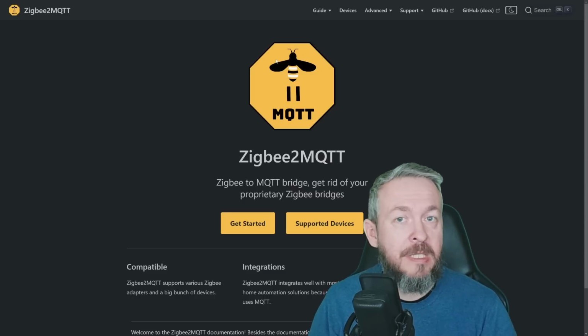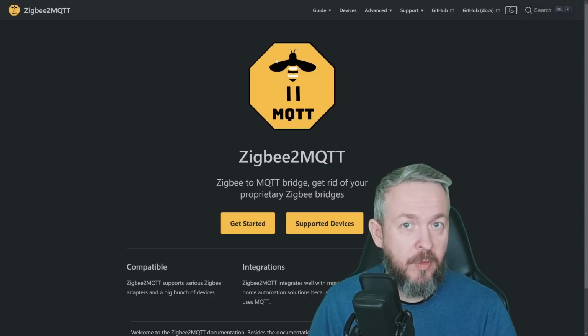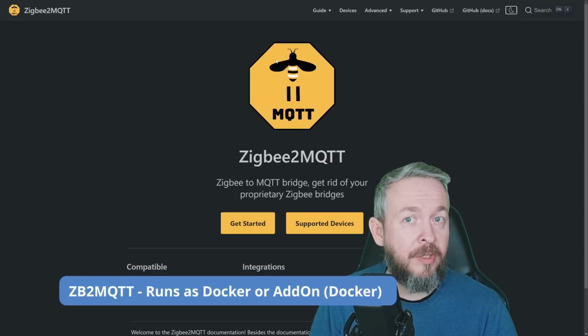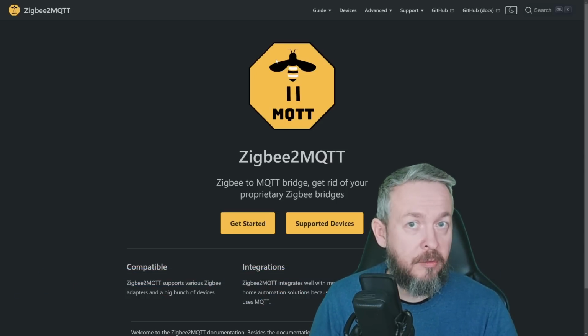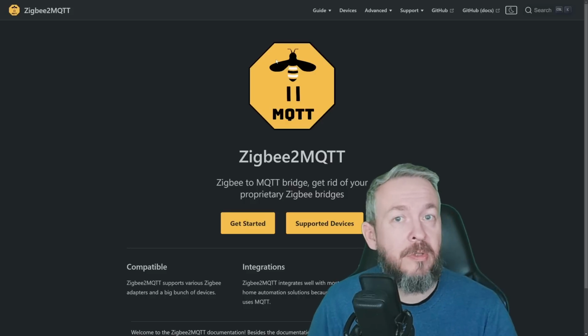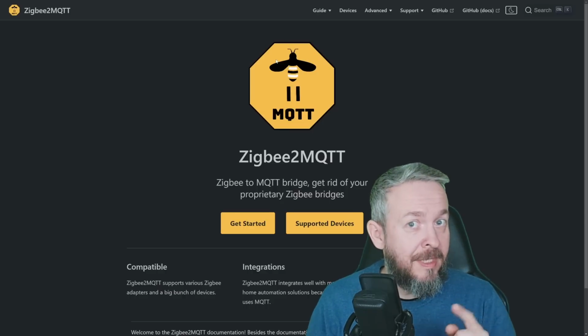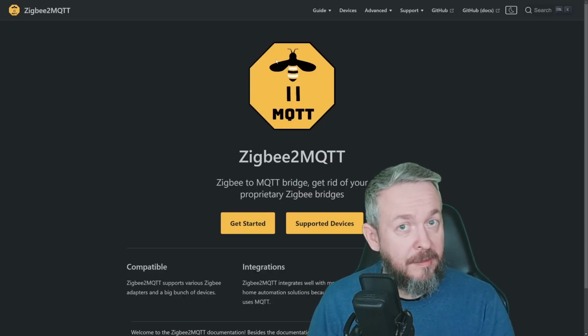Zigbee to MQTT is not an official part of Home Assistant. It can be added as a custom repository in add-ons, and you can install it as an add-on in Home Assistant, and most users do it like that. But you can also install Zigbee to MQTT in a Docker, separate from Home Assistant. And there is also one additional thing that this allows you that ZHA doesn't allow you.